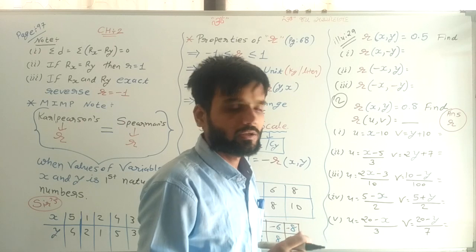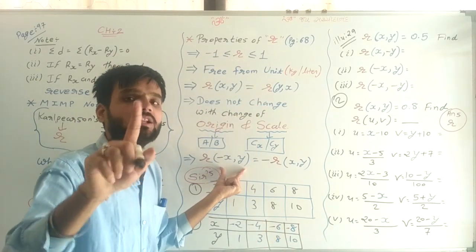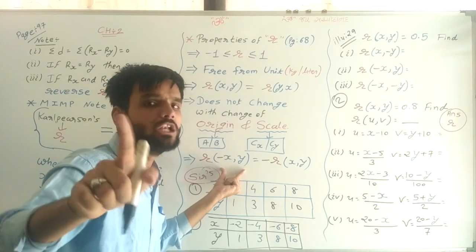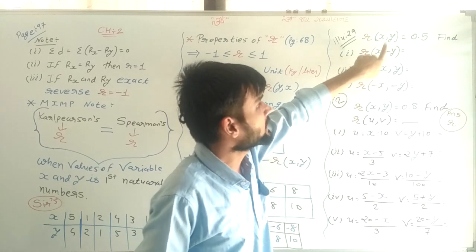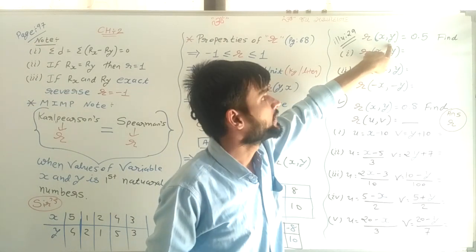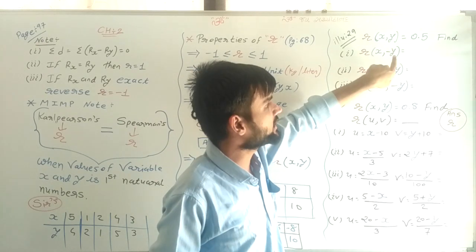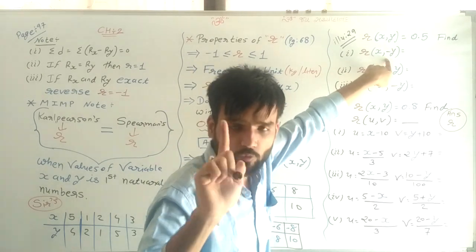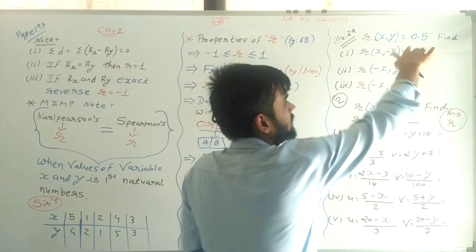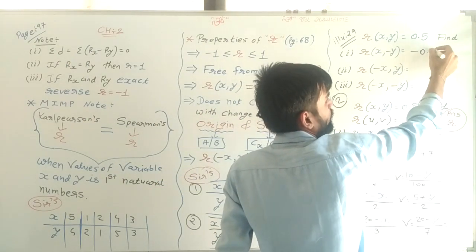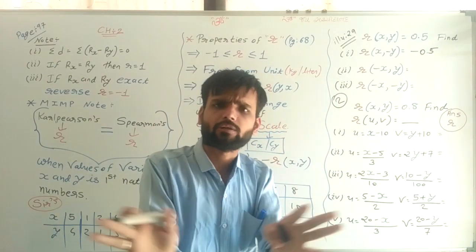Now see, what is the concept? If the sign of one variable changes, then the answer sign changes; the answer value cannot change. So here the same situation is there. The x sign is the same. We have changed only the y sign. So one variable's sign changed, then the answer sign will change. So here minus 0.5 is my answer. That's it, sum complete. A 1 marker question.